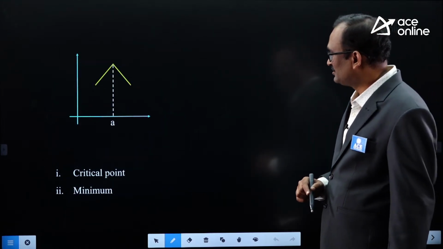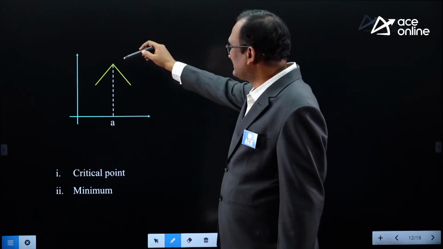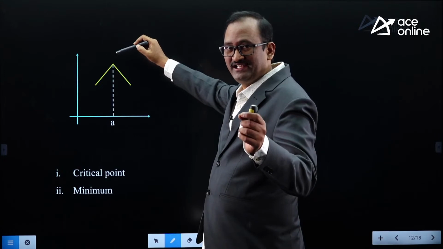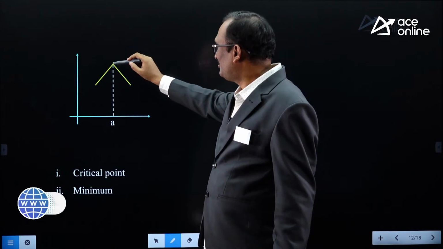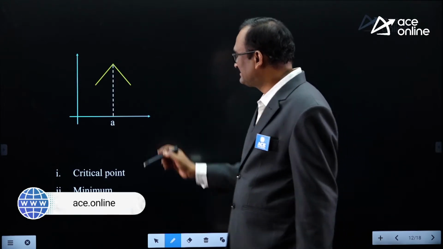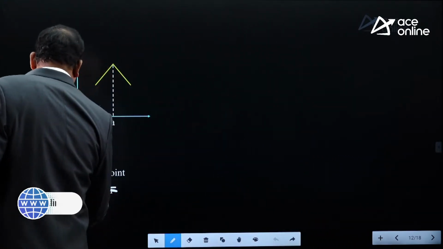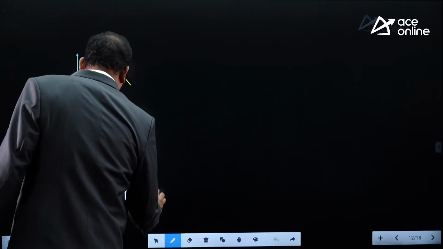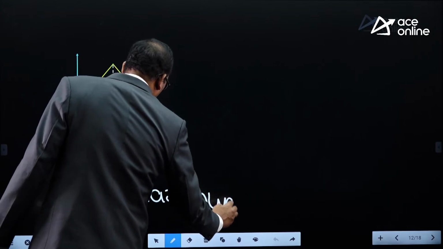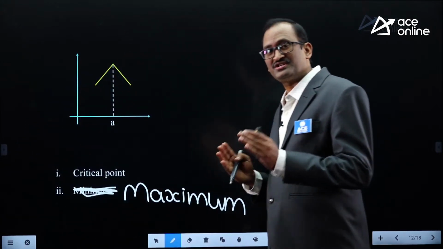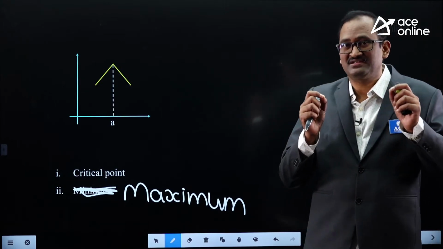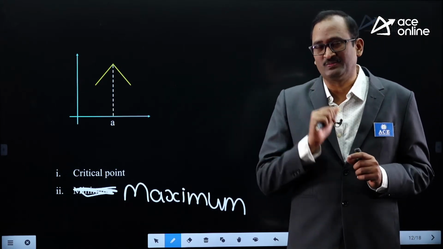Now you observe one more similar case. This is a corner point. At all corner points, f dash x is infinity, meaning undefined. So it is a critical point, and it is the maximum, the largest height of the curve from the x-axis. So this is the maximum. So maxima and minima occur at stationary points or critical points.